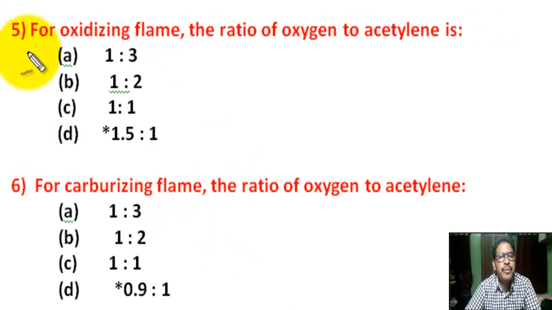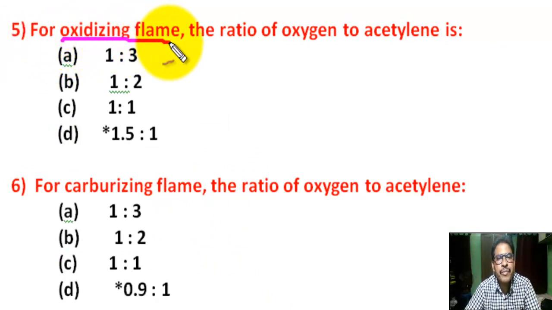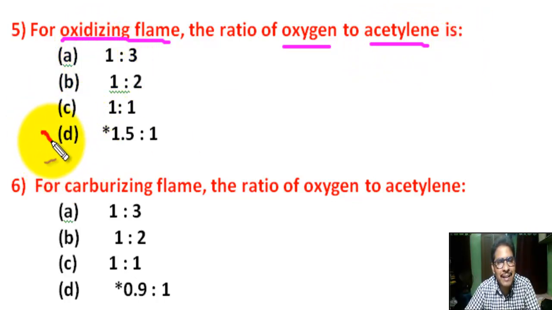Question number 5. For oxidizing flame, the ratio of oxygen to acetylene is. There are 4 options. Correct answer is D. For oxidizing flame, the ratio of oxygen and acetylene is 1.5:1.